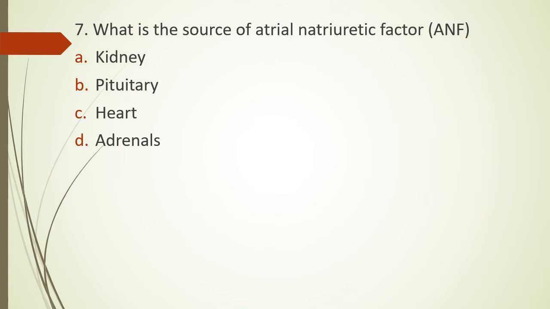Question 7. What is the source of atrial natriuretic factor ANF? Kidney, pituitary, heart or adrenals? Source of atrial natriuretic factor. The correct answer is option C, that is heart.